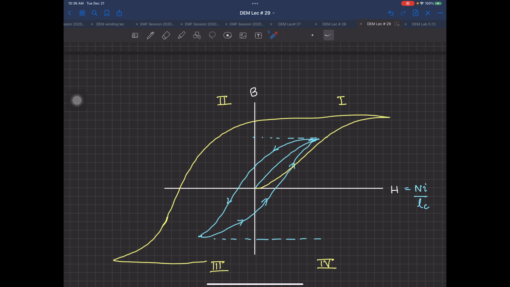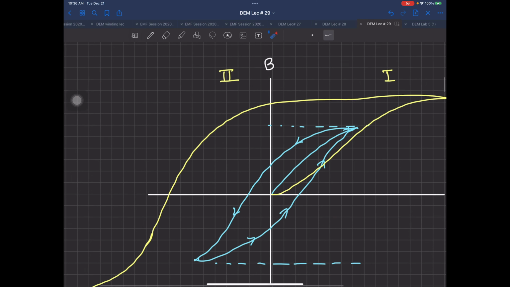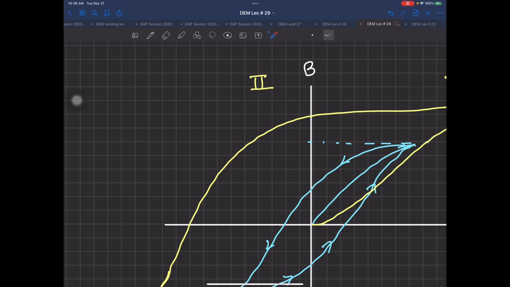Now, interesting question over here. Answer me. I am only concerned with this second quadrant. Now I have made one curve. If I make another curve, let me make another curve over here with maybe some other color, and I'm just making the second quadrant curve over here, and I have like this, and let me make another one over here. Out of these three, which one is the better magnet? Why?